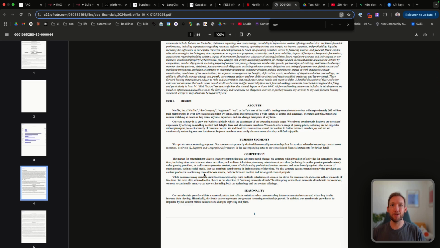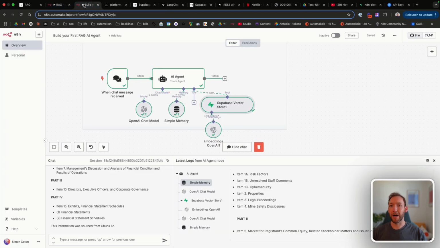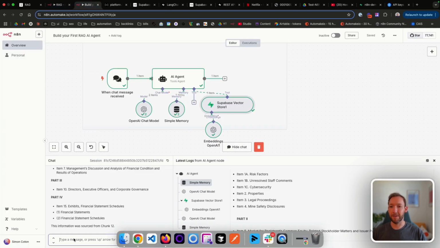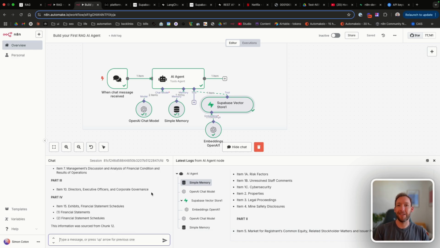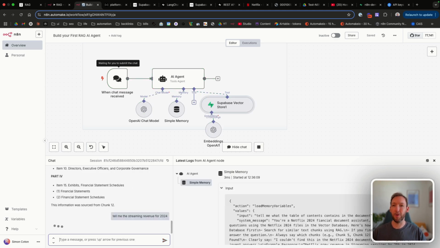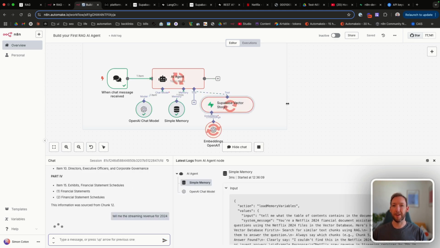Let's look for revenues. In fact, what we'll do is we'll go back, and this is a good way to test it, because we might not know the exact name, and that's the point in a vector database search, is actually we can just search a term that's similar to streaming revenues, and hopefully it can pick out the right data for us, and then we can find that in the document itself. So we'll do, tell me the streaming revenue for 2024, and that will go and search the database.